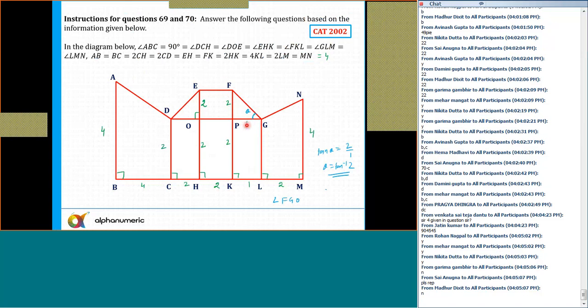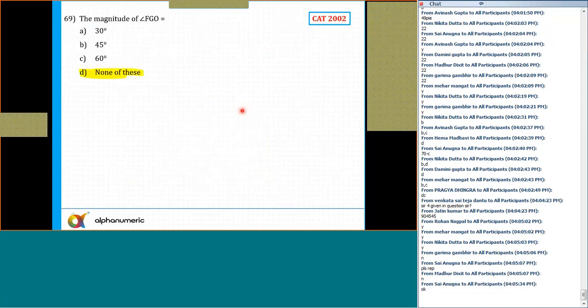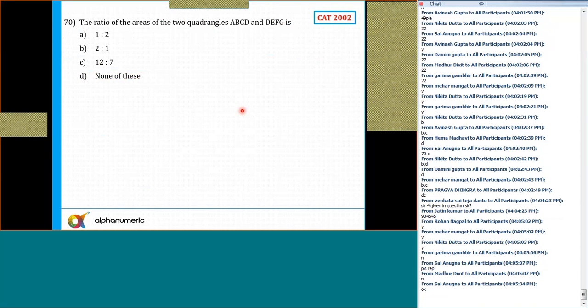So what does that mean? Tan theta is equal to perpendicular upon base, that is 2 by 1, which is 2. So theta is equal to tan inverse 2. So the angle is tan inverse 2. In any case, tan 30, tan 45 or tan 60 is not equal to 2. So the answer is none of these.